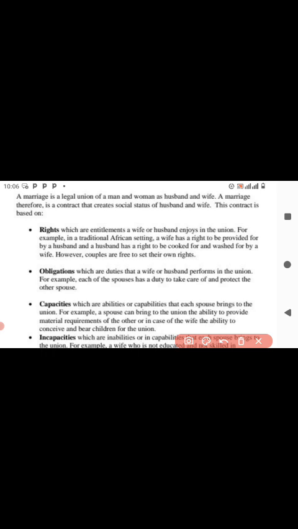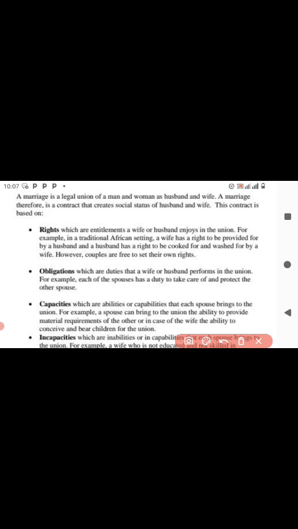And also you see that the husband also has a right. In as much as the wife has the right to be provided for by the husband, a husband also has a right. So what right does the husband have? A husband has a right to be cooked for and being washed for by a wife. If your husband is looking dirty or gloomy, it will just signify that the husband is being deprived of his right to be cared for by the wife.